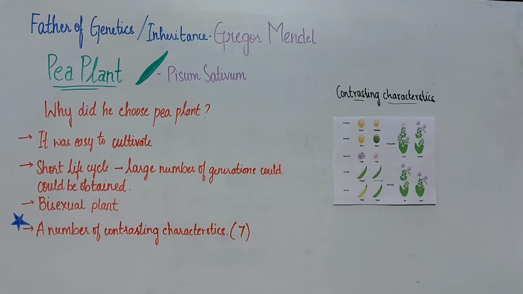Why did he choose the pea plant? First, it was easy to cultivate. Second, it had a short life cycle due to which a large number of generations could be obtained. Third, it was a bisexual plant, so self pollination was much easier. And fourth, and the most important point, is that it had nearly 7 pairs of contrasting characteristics.